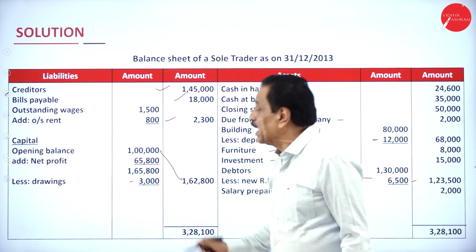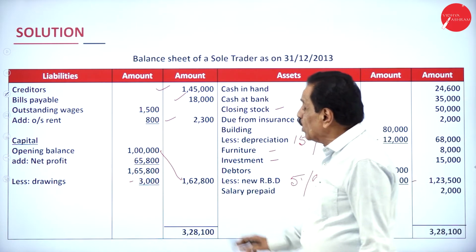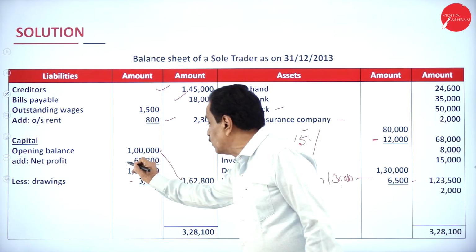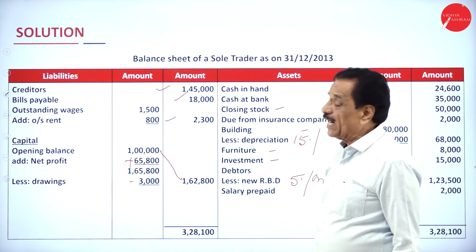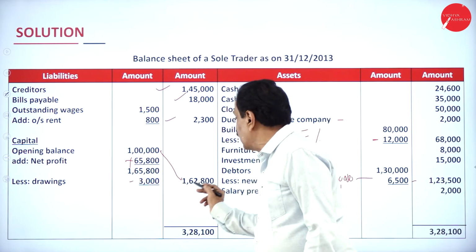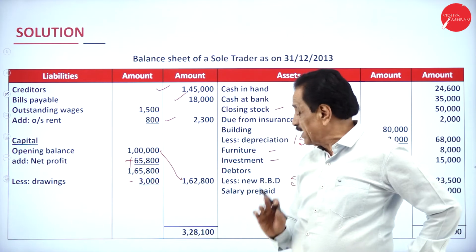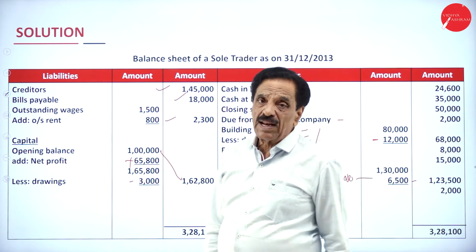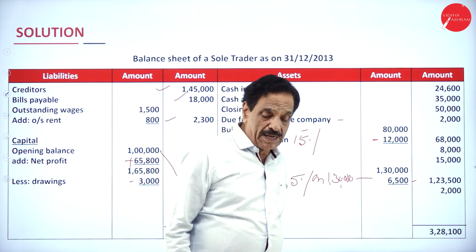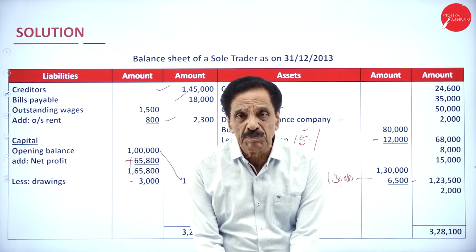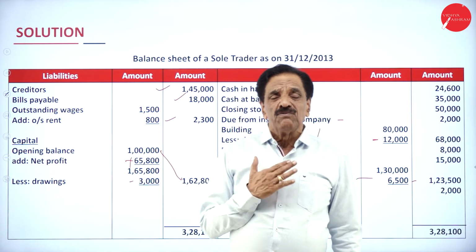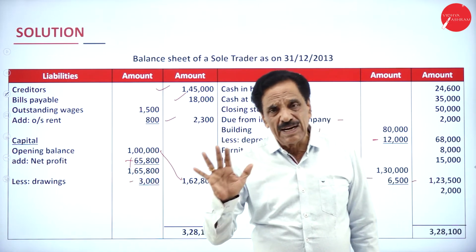You started with a capital of rupees 1 lakh. You earn a profit of 65,800. That should be added. How much money drawn? 3,000. What's the balance available? 1,62,800. Here the net result is 3,28,100. It will tally. So the major point we go through here, we will give the trial balance and the adjustment.